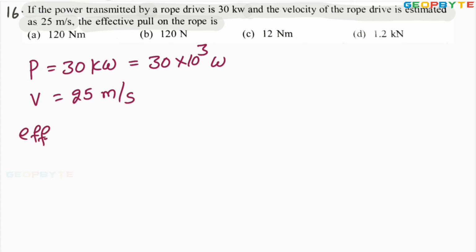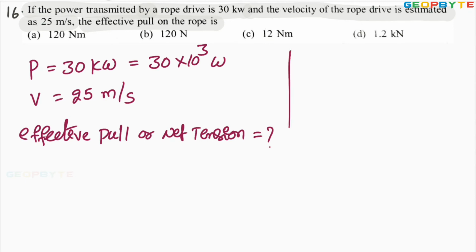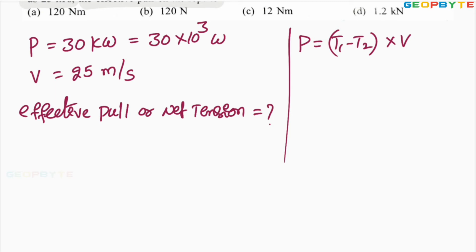Effective pull is nothing but net tension. How much is it? Very easy. Power P equals T1 minus T2 into the belt speed V. That T1 minus T2 itself is called net tension.